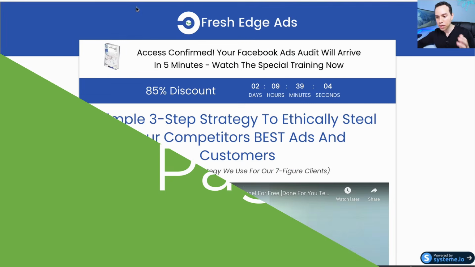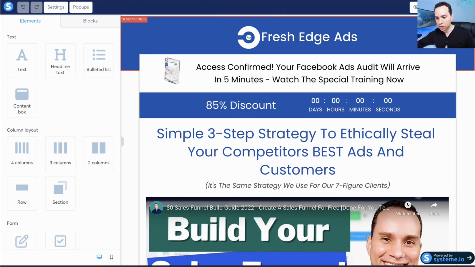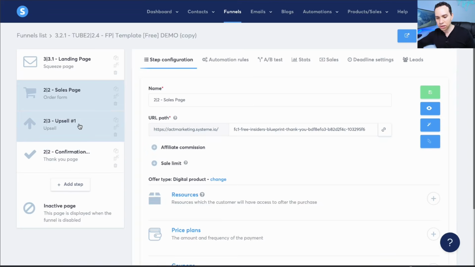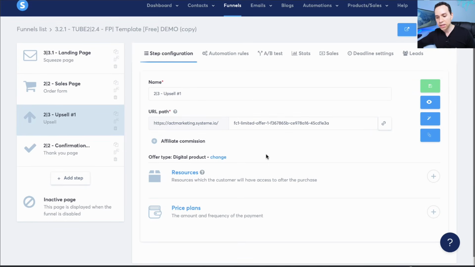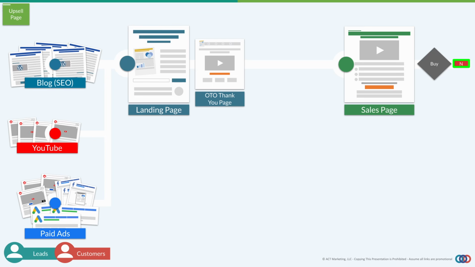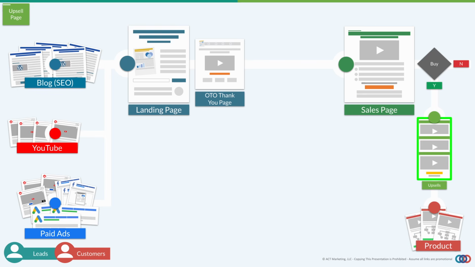So now what we want to do is create something called an upsell. So I'll jump back over to our dashboard here, and I'll go ahead and exit, and then I'll click on upsell number 1. And so what happens if we jump over to our diagram, probably jumping around way too much, if someone doesn't decide to purchase, well, they're on your email list. You can send them emails in the future. But if they do, then we can immediately make another offer to them. And so this is where the upsell comes in.